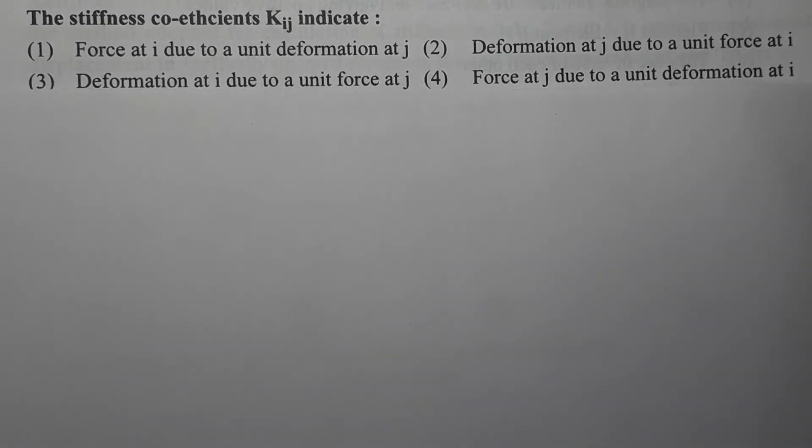Next question, the stiffness coefficients Kij indicate. Now Kij in the stiffness method means force at I due to a unit displacement at J. So force at I due to unit displacement at J, or you can say action at I due to unit displacement at J, is Kij. So option 1 is the correct option.